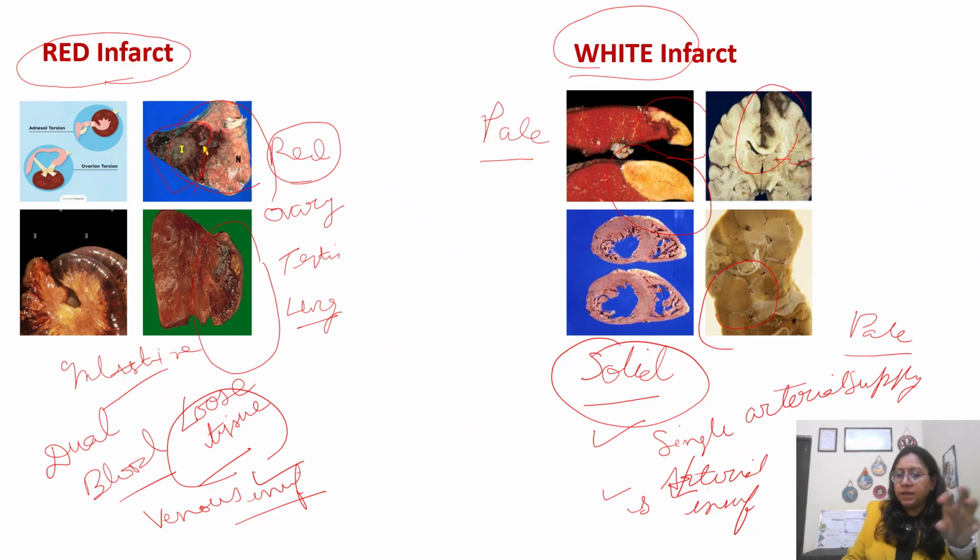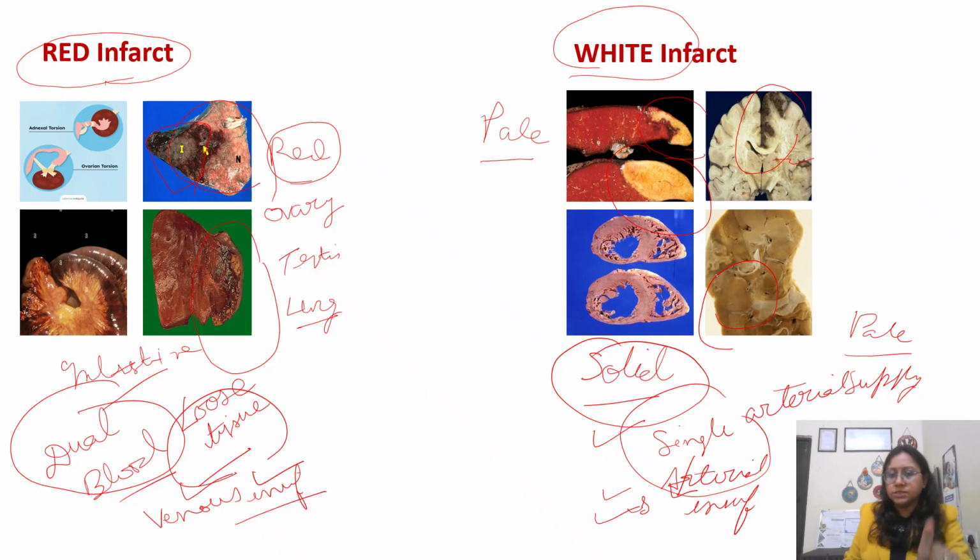Coming to blood supply, red infarct will have dual blood supply, and here you will have single arterial blood supply. Here, with dual blood supply, the organs have venous insufficiency. Here the organs have arterial insufficiency. So these basic things you have to remember.